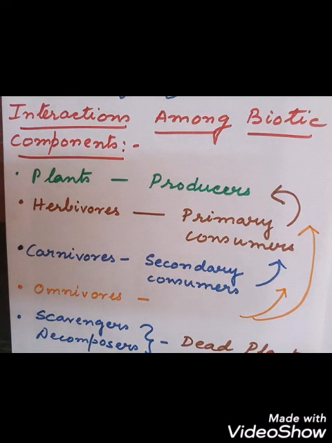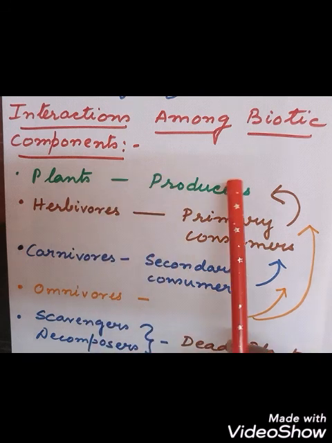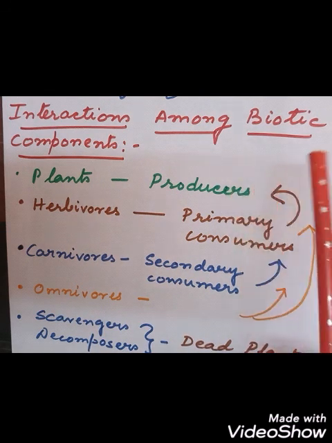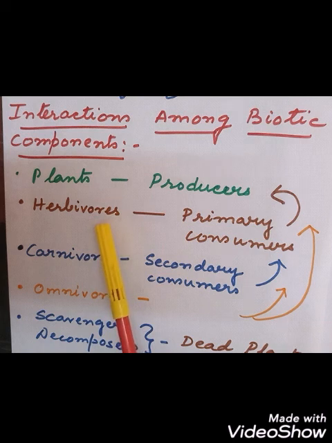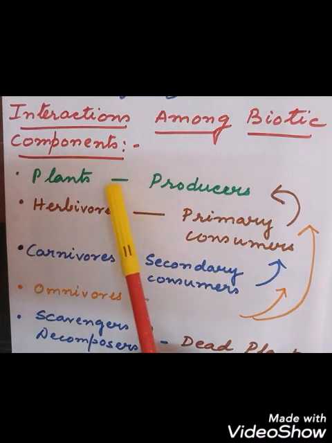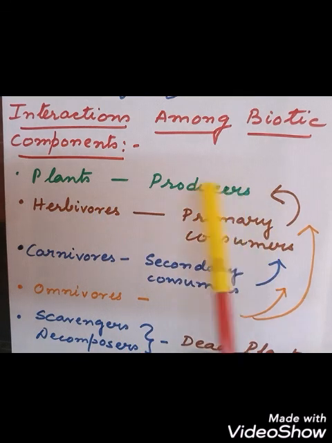Okay. So in nature we can see the interaction between the biotic components. See here, the plants are called the producers because they produce what? Their own food through the process of photosynthesis. Then those who eat the plants, such as deer, are called the primary consumers, or the herbivores. Plant eating organisms are called what? Herbivores. They feed on the producers.